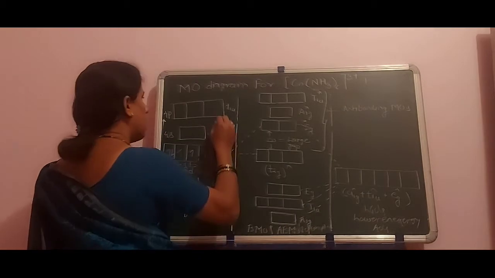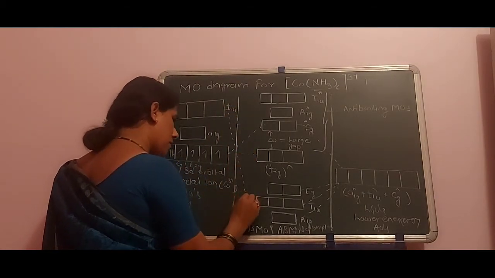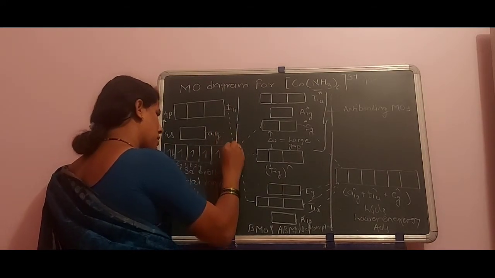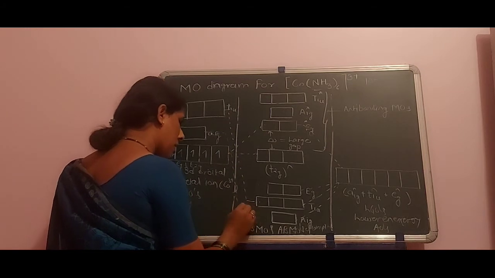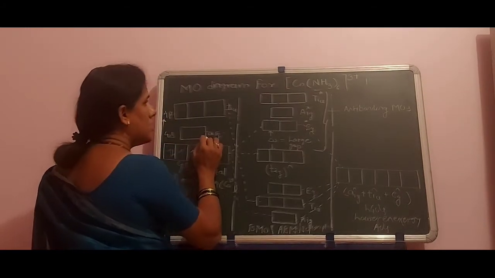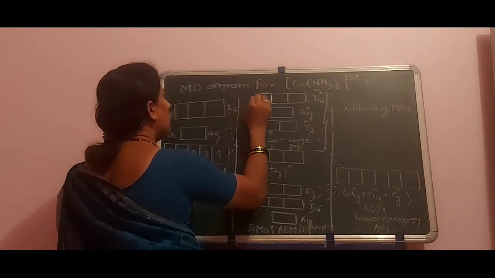Okay, now T1U, then A1G here. Now A1G here, T1U here.